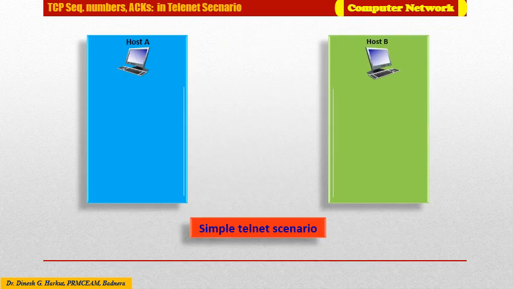We now consider yet another example, a simple telnet scenario which uses the TCP protocol for transmission. Here, the sender is simply sending data, the character C in this case, from sender to receiver. The outgoing packet constructed for this transmission includes a sequence number, an acknowledgement number, and data.